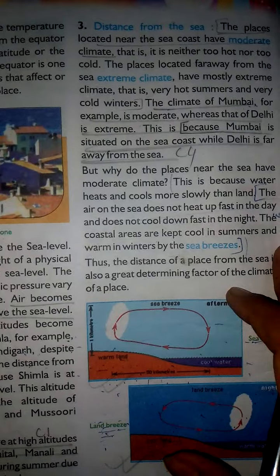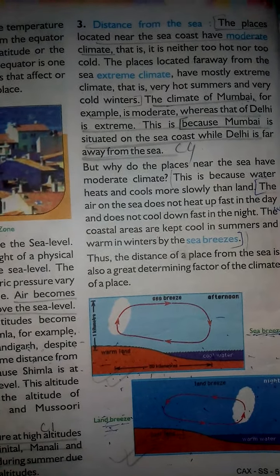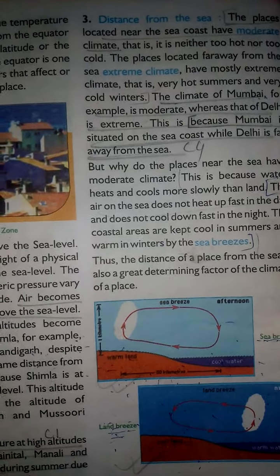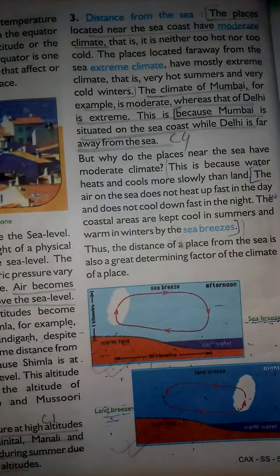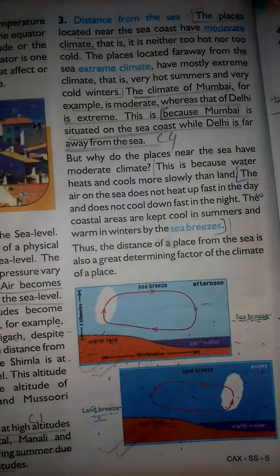So that's why the places located near the sea coast have a moderate climate. Moderate climate means neither too hot nor too much cold, and the places that are located far away from the sea have an extreme climate. Extreme climate means very much hot or very much cold.